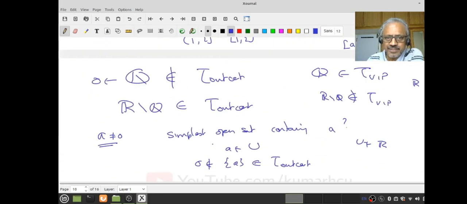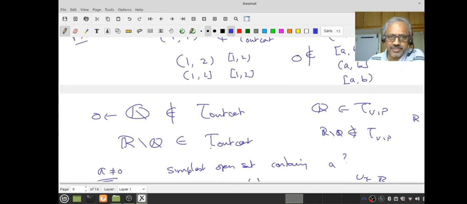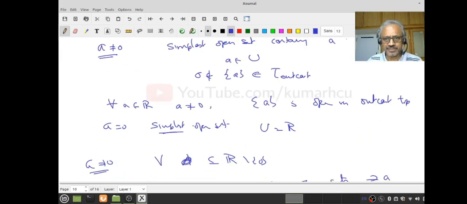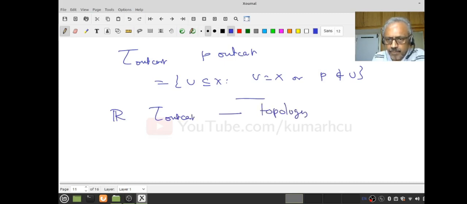But remember, whenever I deal with all these things, I will always take R so that I can generate a lot of subsets, generate specific points, and then work out, ask various questions. So the fun will be there. In the general case, it may not be. So let us go back to the general R with this. I want to know that this is a topology. Okay. So we already know the empty set is in it because 0 is not in the empty set. And R is in the outcast topology because by decree we had already included R.